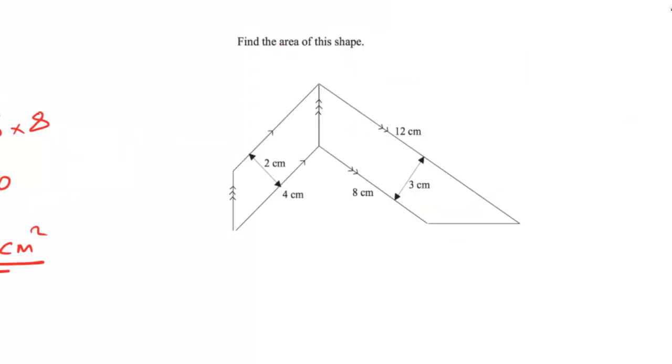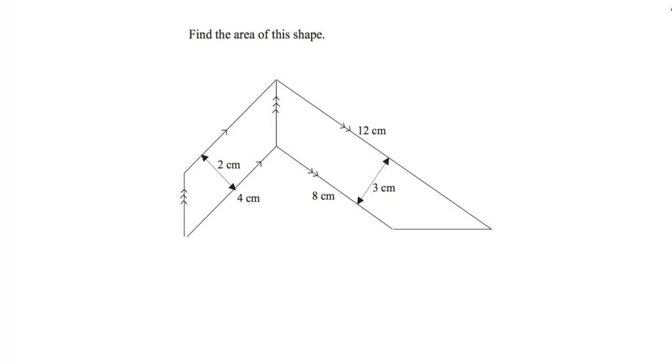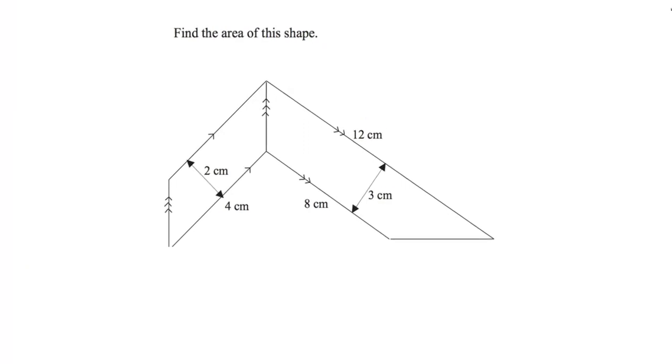Now, here's a compound shape. So it's a shape made up of different shapes. We have to identify the two shapes that make this up first. So the left-hand side shape is a parallelogram. And to work out that, we are going to do the base length, which we can see is 4, times the perpendicular height, which we can see is 2. So our parallelogram area is 8 centimeters squared.